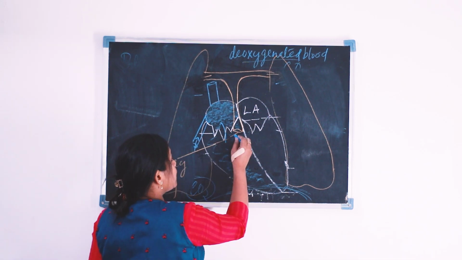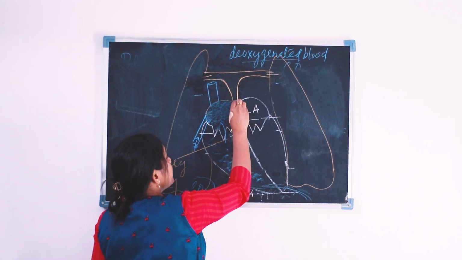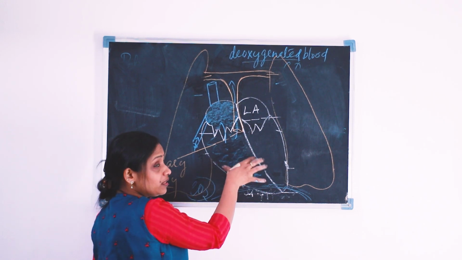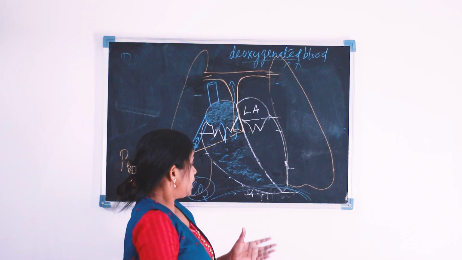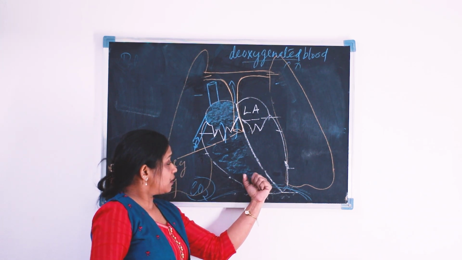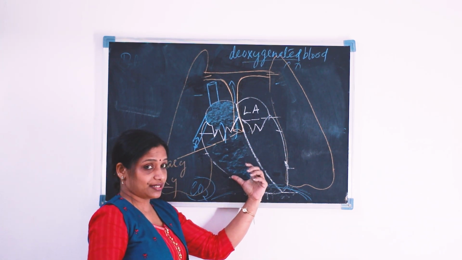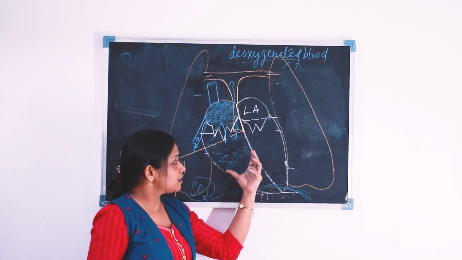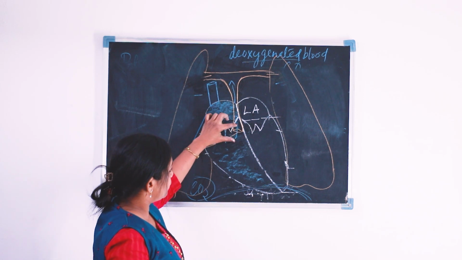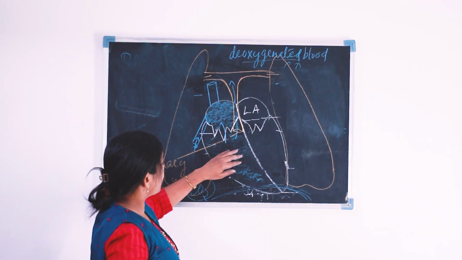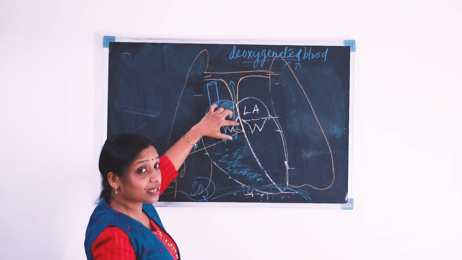Our right ventricle is filled with deoxygenated blood, and the ventricle starts contraction. That is the ventricular systole. As a result, there is a valve that separates the right ventricle from the pulmonary artery.